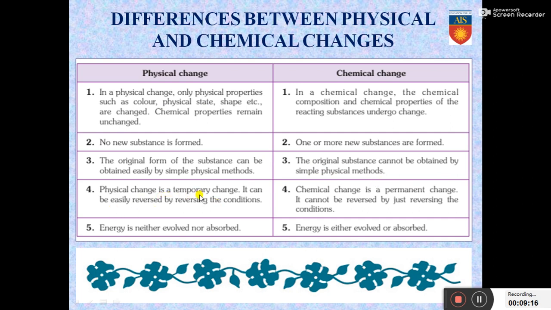Physical change is temporary, like we have learned before. It may be reversed, but chemical change is a permanent change. It cannot be reversed under normal conditions. And in physical change, energy is neither evolved nor absorbed. But in chemical change, energy is either evolved or absorbed. This is a very, very important slide. So keep memorizing these points. And these points are just a summary of what we have covered till now.